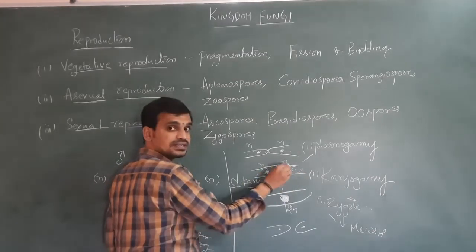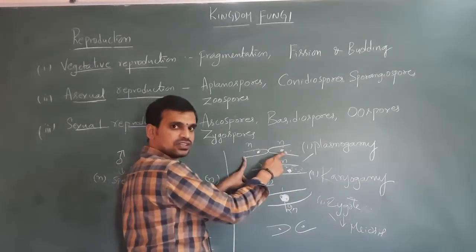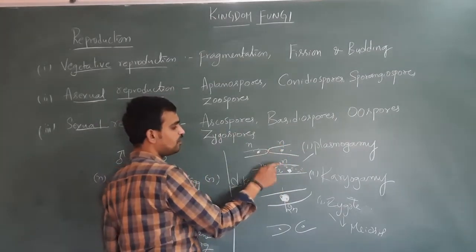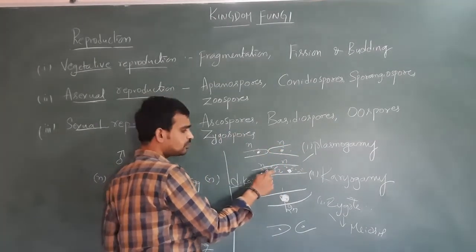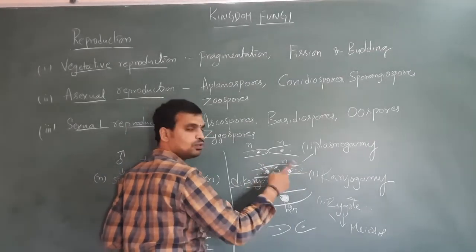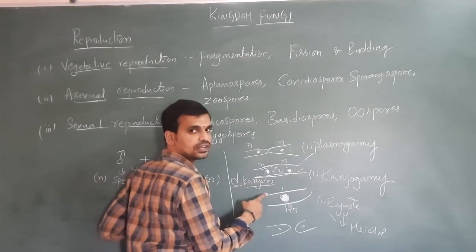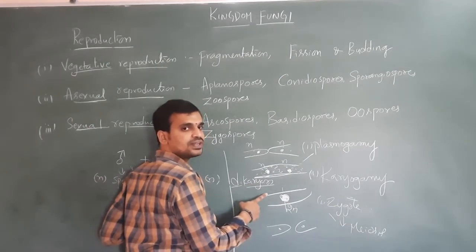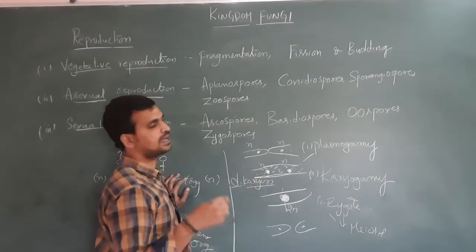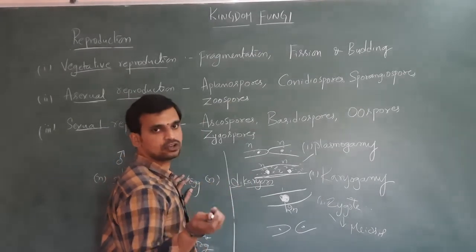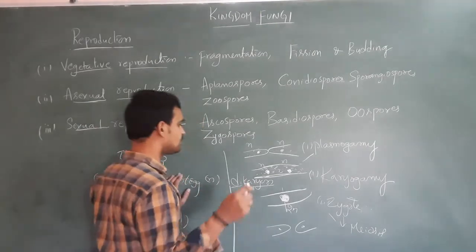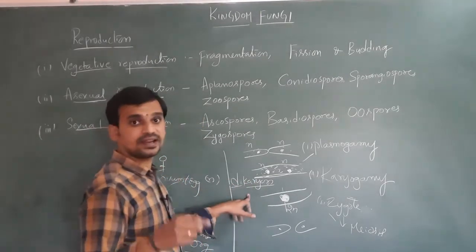Why are you calling it a single cell? Here there are actually two cells. Once the two cells are fused, the cross walls between the two cells will be fused. So now it becomes one cell, and that one cell consists of two nuclei. That's why it's called dikaryon. The intervening dikaryotic stage or dikaryotic phase is observed in some fungi, for example ascomycetes and basidiomycetes. They are one of the groups of fungi that we are going to discuss in the next session.